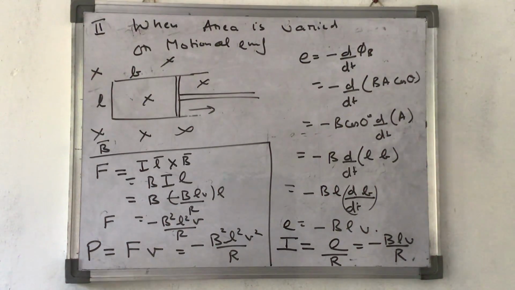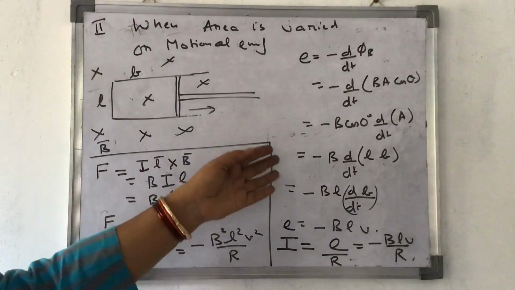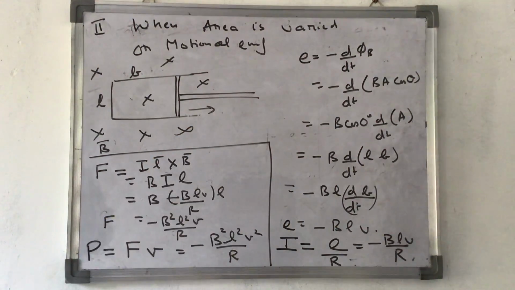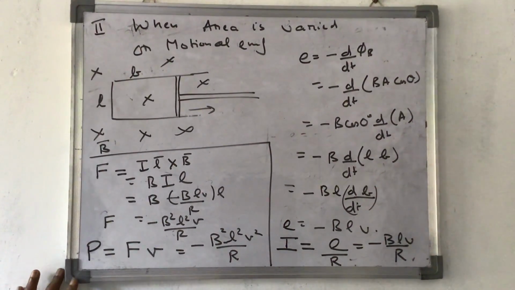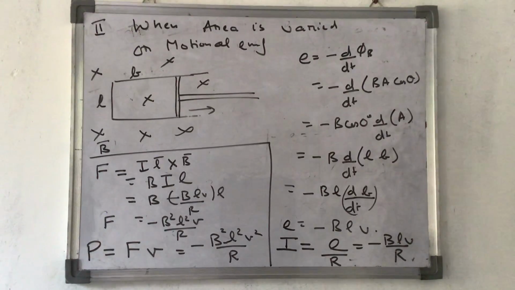सो दिस इज हाउ इट कैन बी आस्क्ड कि this is a frame, rectangular frame whose area is varying, length is varying, or it is moving with the velocity. B is constant, cos theta is also constant. Then find the value of motional EMF. Okay, is this clear? Let's do a question related to it. Then things will become a bit more clear.